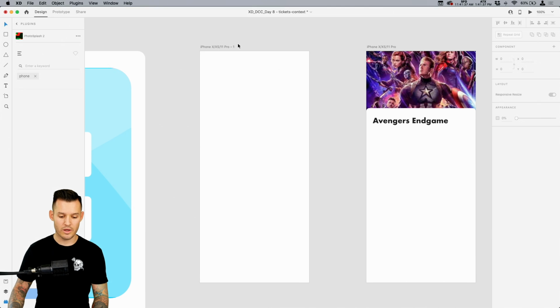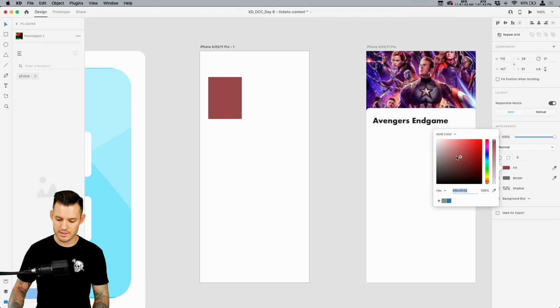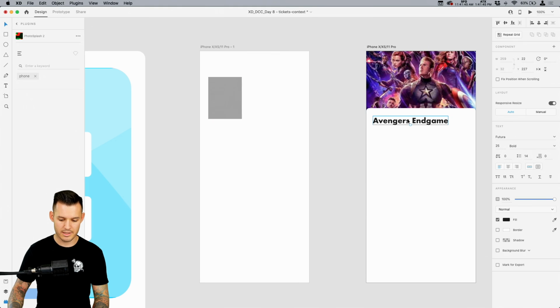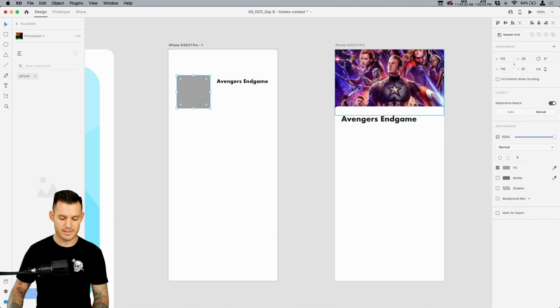Okay, so let's just start creating. We're gonna use a little repeat grid action here. And let's just start with a color like this. Let's bring Avengers Endgame over. Let's shrink it down, okay? And let's put our movie poster in place. Let's round the corners a little bit. We don't need it to be super rounded, but just something that gets us the idea of what it is.